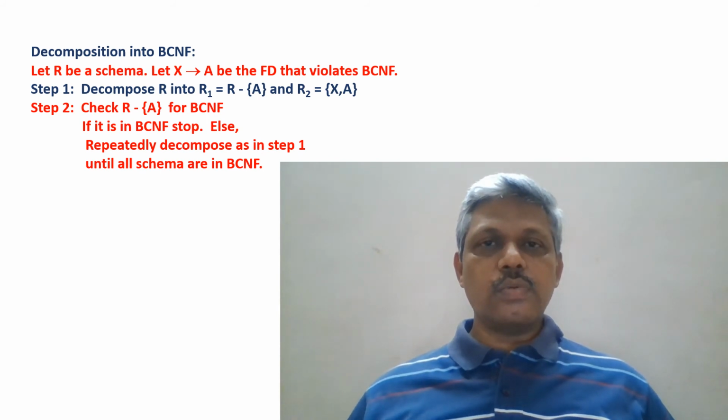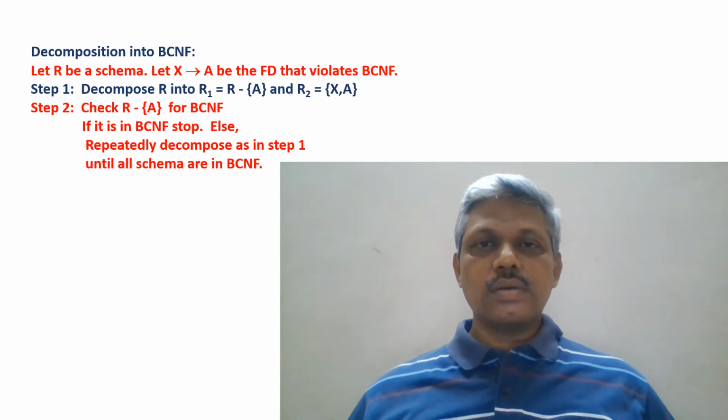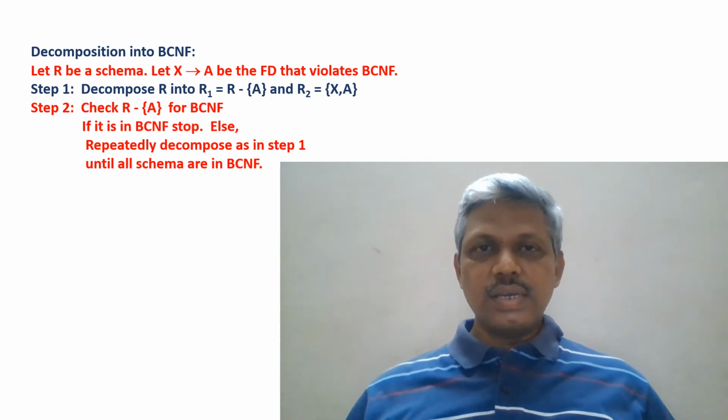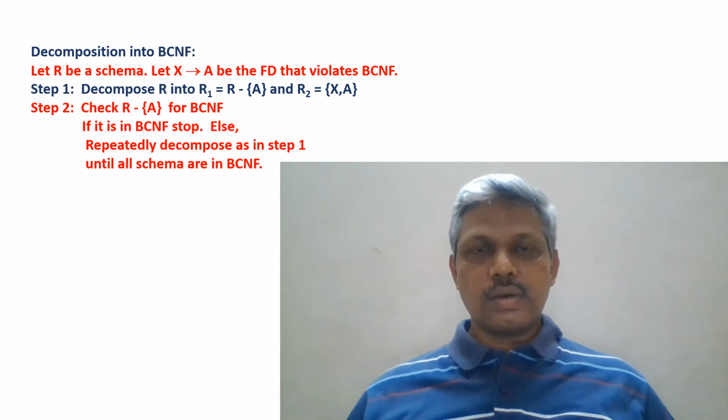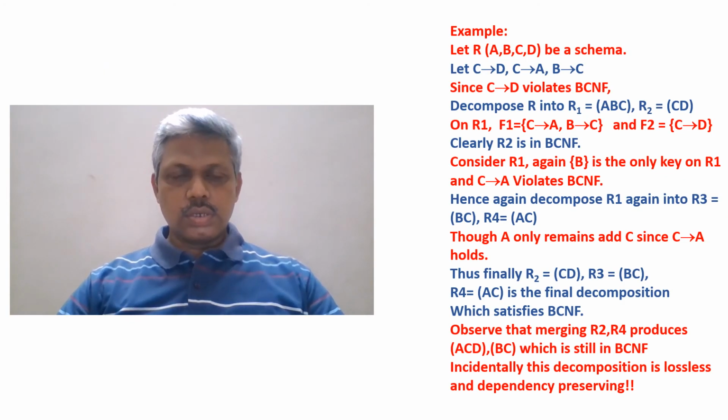From a given schema we can arrive at schemas that satisfy the BCNF conditions. If a single attribute remains, we can club it with a suitable attribute at the end. This is a process. Now we'll see an example of how this algorithm actually works.